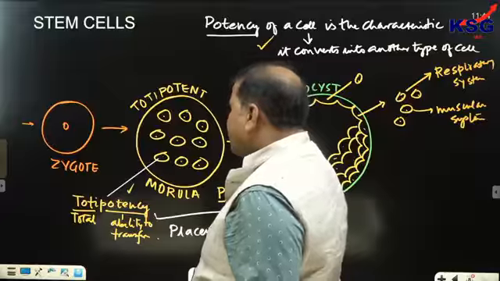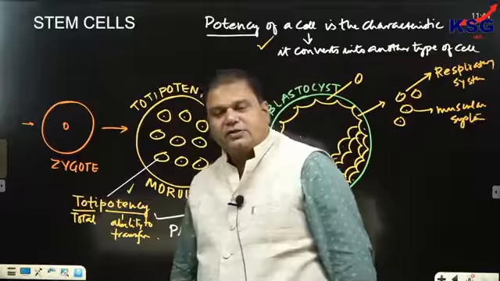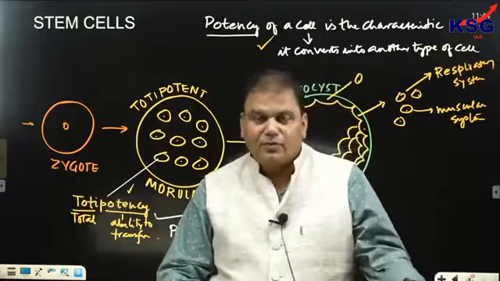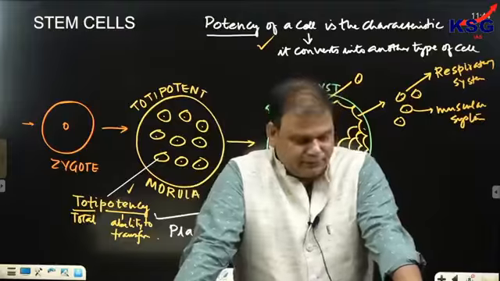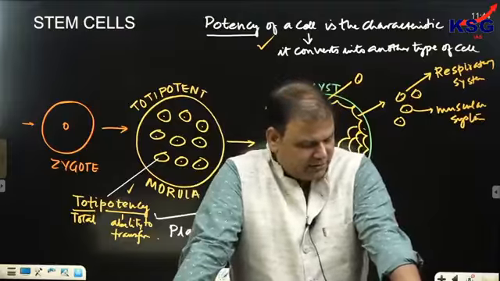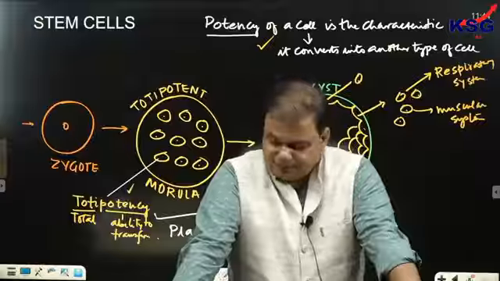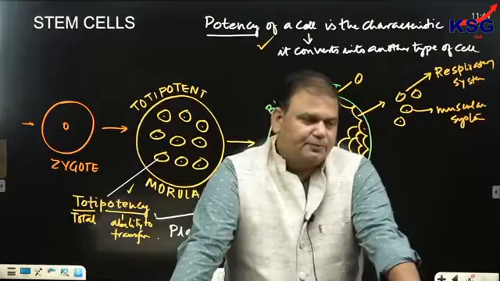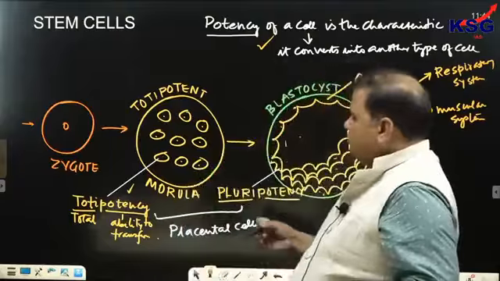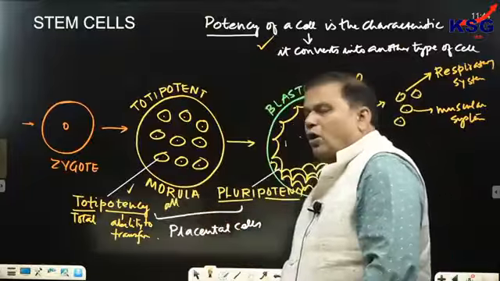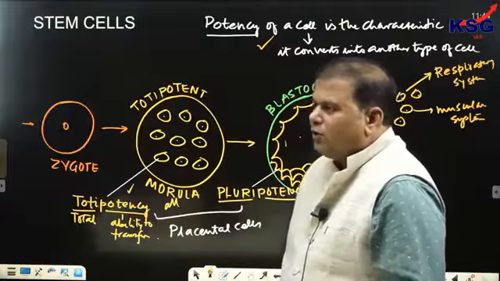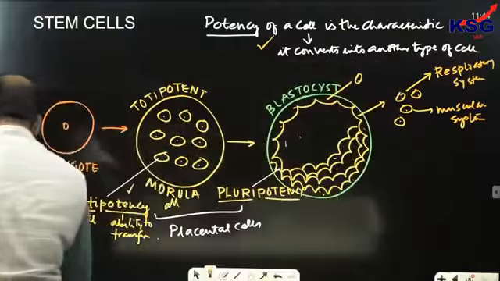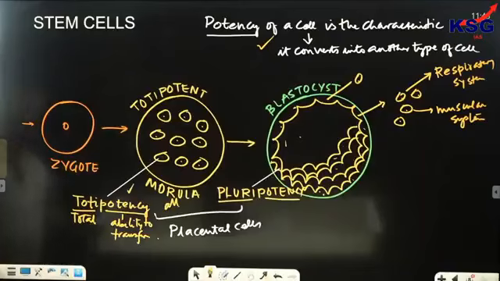Totipotency. This is the characteristic of the cell through which it can transform into all, that is total, type of cells.